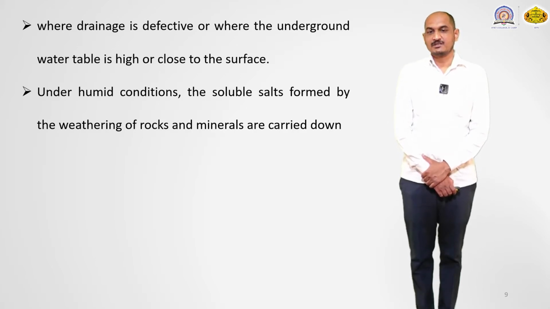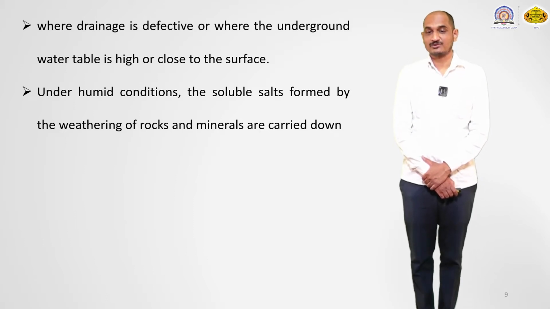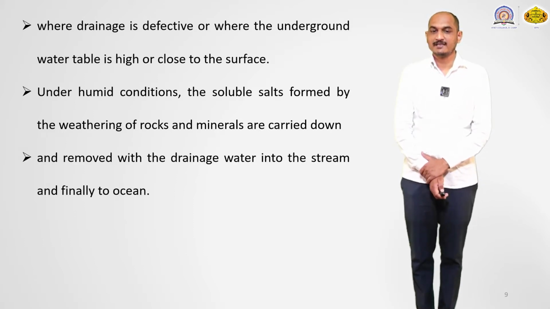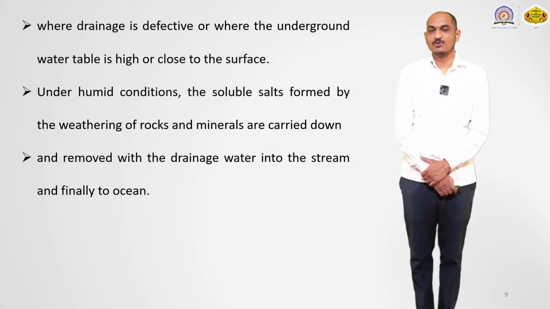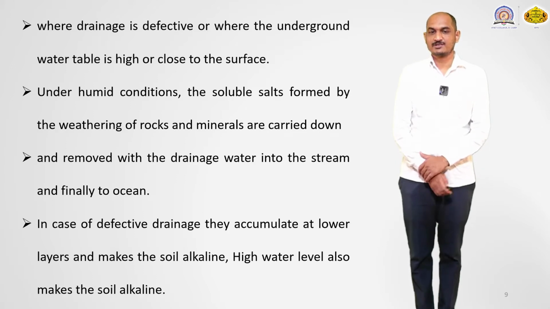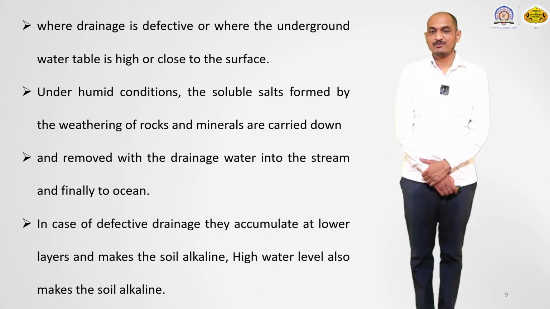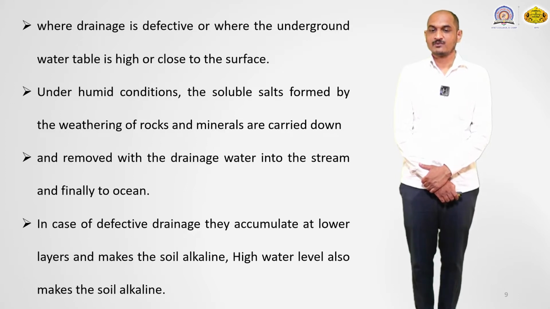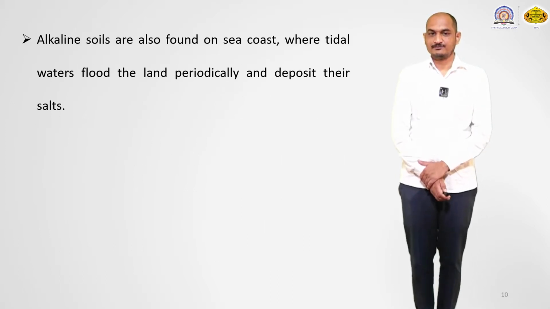Under mild conditions, the soluble salts formed by the weathering of rocks and minerals are carried down and removed with the drainage water into the stream and finally to the ocean. This is the defective drainage system. In case of defective drainage, they accumulate at the lower layer and make the soil alkaline. Then a high water level also makes the soil alkaline.